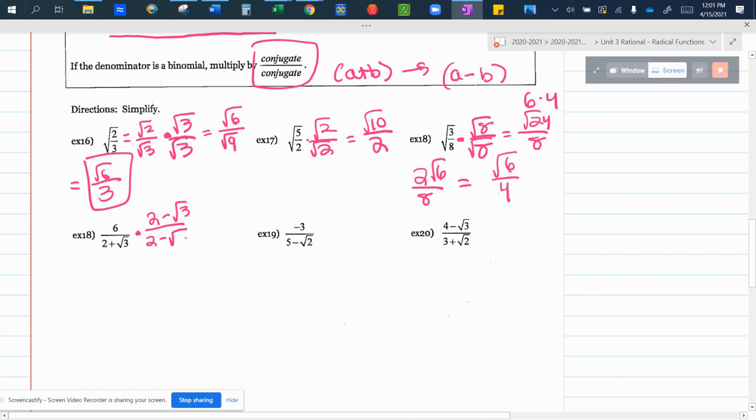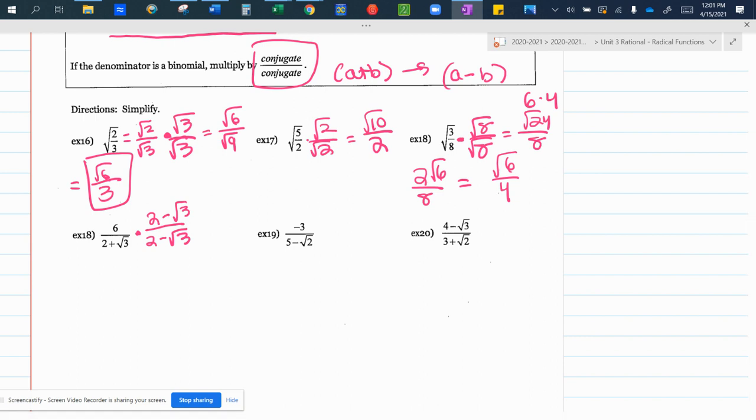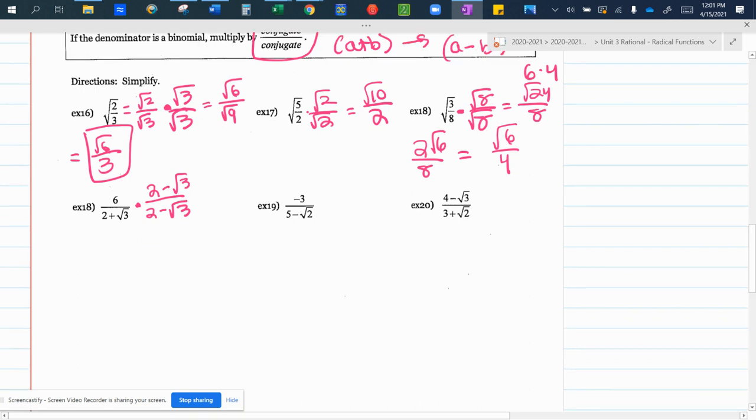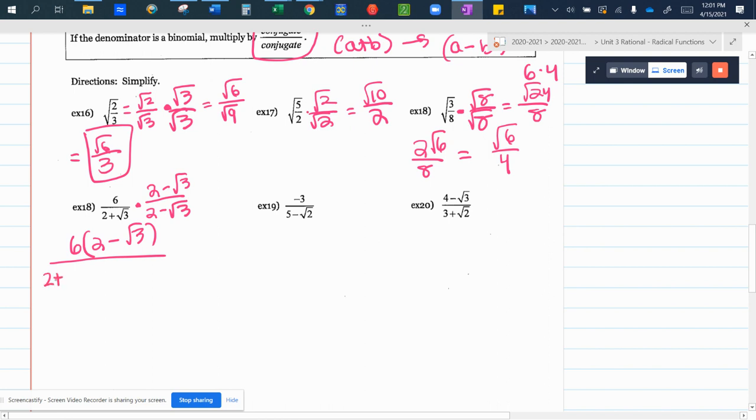Now we should notice, if I have a binomial times a binomial, what do I have to do? If this is 6 times 2 minus the square root of 3 over 2 plus the square root of 3 times 2 minus the square root of 3, what do we have to do with that denominator?